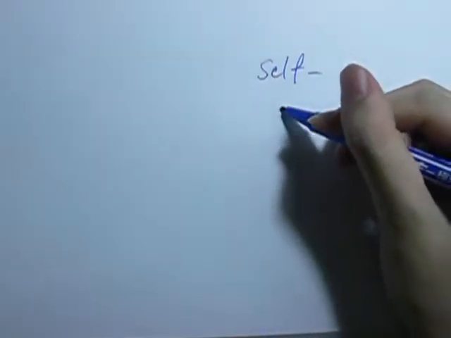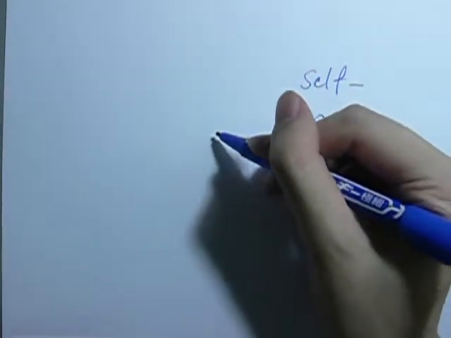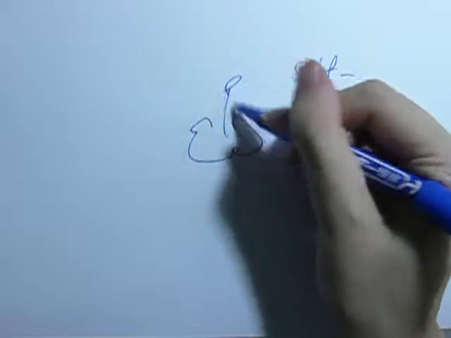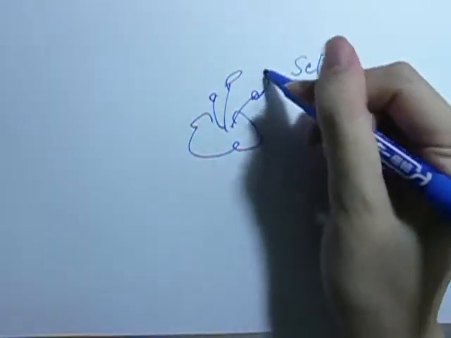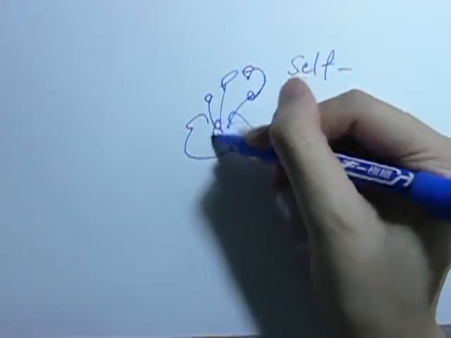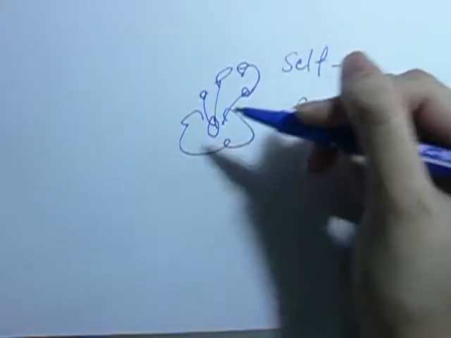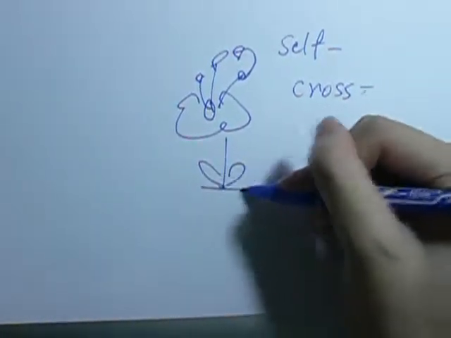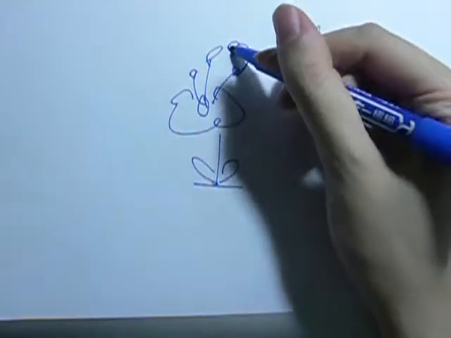So this is a process called pollination, and there are two kinds of pollination. First is self-pollination, and another is called cross-pollination. First, self-pollination is when there is a flower whose own pollen goes to its own stigma, meeting the female gamete, and this is one flower meeting its own.